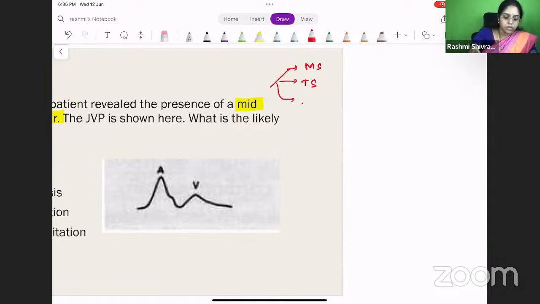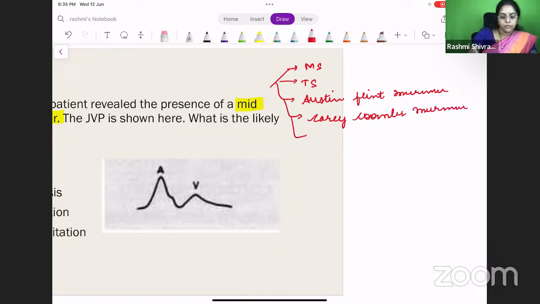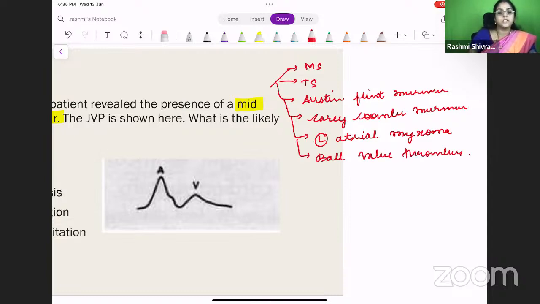You can have an Austin Flint murmur. Few other named murmurs are there. Austin Flint murmur. You can have a Carey-Coombs murmur. Then if you have a left atrial myxoma, murmur due to left atrial myxoma, or due to a ball valve thrombus, right? All these produce mid-diastolic murmurs. Okay, this again can be a question. Which of the following will not produce a mid-diastolic murmur? That can be a question, right?